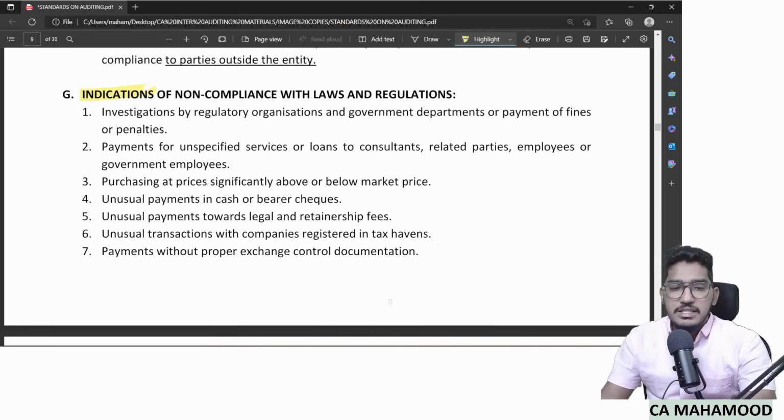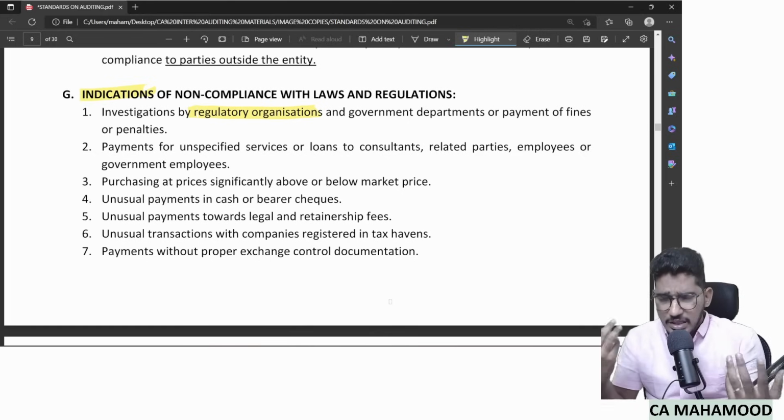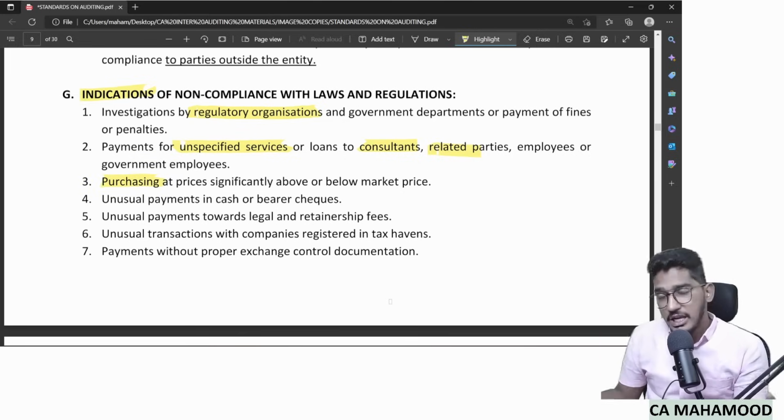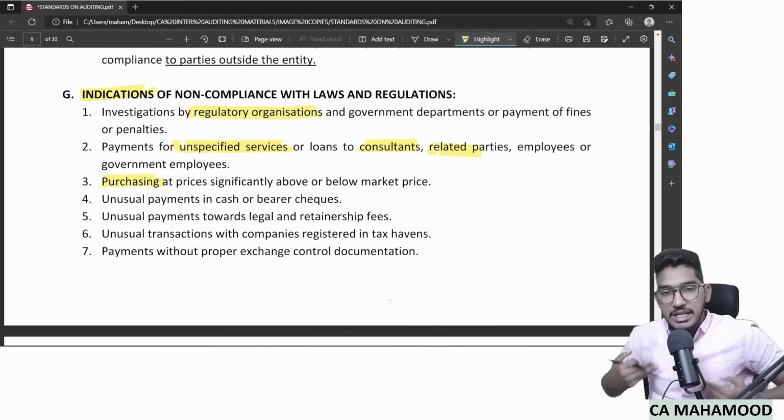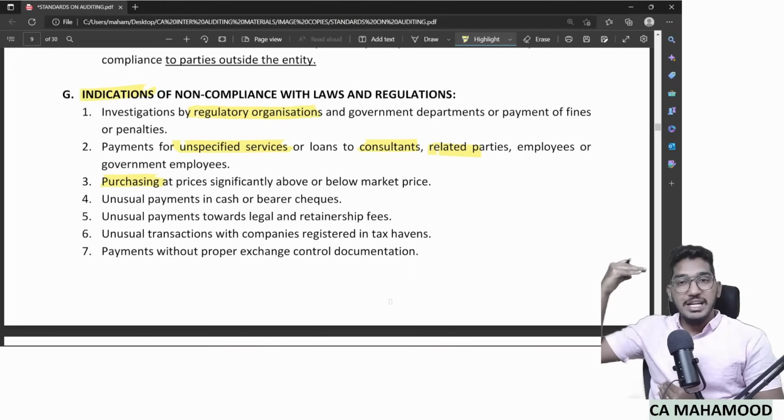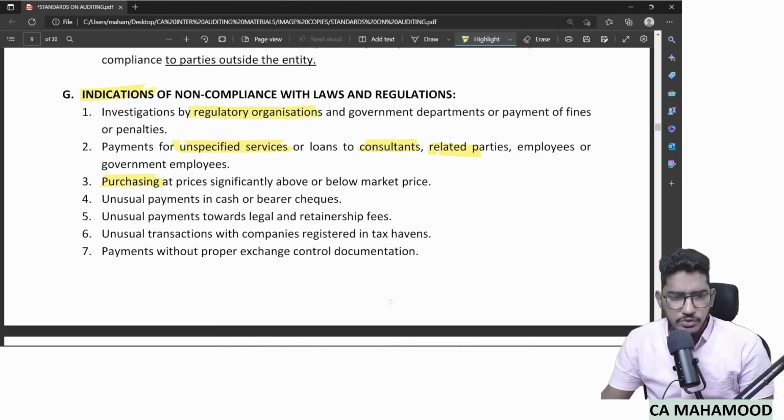What are they? Investigation. Recently, some regulatory authority or government authority came and did the investigation. That is a clear factor which is giving a hint to the auditor that there could be non-compliance. Or the company is making payments for unspecified services to the consultants like lawyers, related parties, government employees, etc. Or the company is able to purchase the products at significantly higher or below the market price. When each and every one of your competitors is paying a certain price, you are either procuring it at a very lesser price, or you are procuring it at a very higher price. Indicator of non-compliance. Unusual payments in cash, huge cash payments, or unusual payment towards legal and retainership fees.